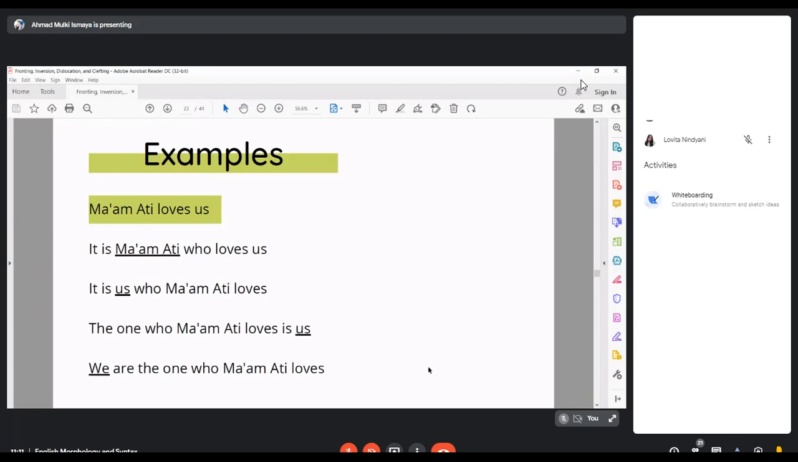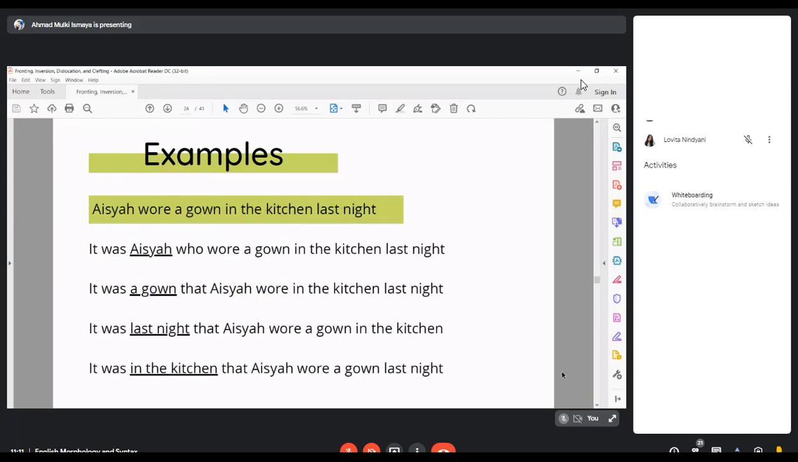Another example is Aisha wore a gown in the kitchen last night. If we want to emphasize Aisha, we can say it was Aisha who wore a gown in the kitchen last night. If we want to emphasize the gown, then we can say it was a gown that Aisha wore in the kitchen last night. But if we want to emphasize the time, it was last night that Aisha wore a gown in the kitchen. And if we want to emphasize the preposition, it was in the kitchen that Aisha wore a gown last night.